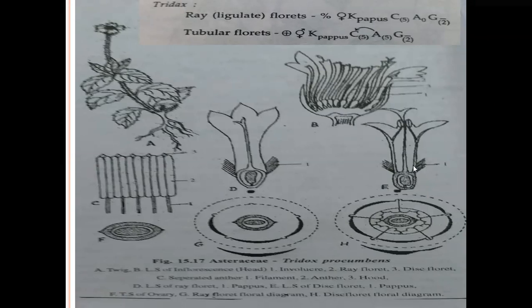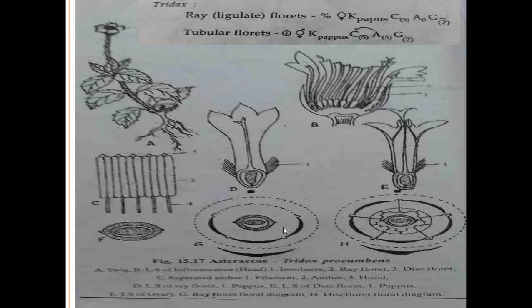Complete flowers are bisexual flowers. Complete and bisexual flowers belong to disc florets. Incomplete and unisexual flowers belong to ray florets. The ray florets are present at the peripheral region, and disc florets are present at the center region of the head inflorescence, called complete flowers. Disc flowers are pentamerous.